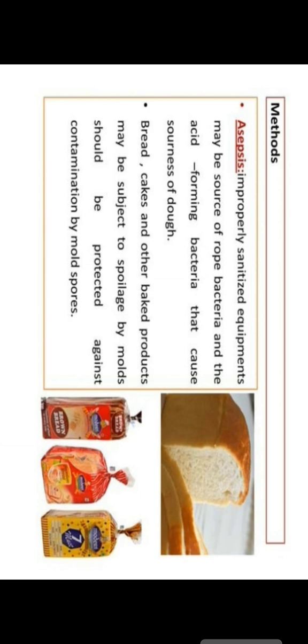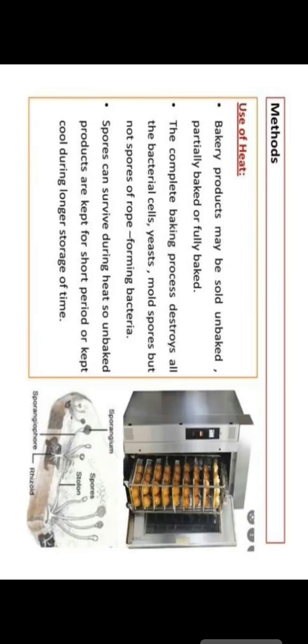The main thing is asepsis, which is very important, that is, sanitize the equipment, which may be a source of many bacteria, mainly spore forming bacteria that cause sourness of bread, cake and other baked products, and these can be spoiled by different types of molds and contaminated by mold spores. How can they be prevented? By the use of heat.